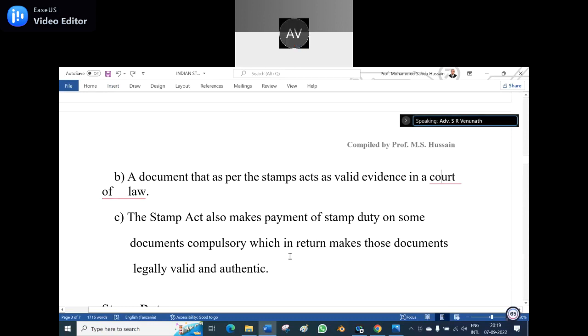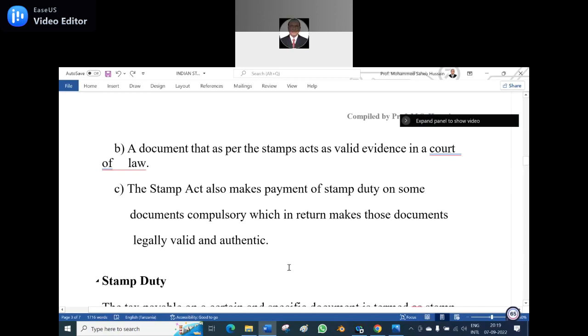Or you can voluntarily go and pay, because every year the government brings amnesty schemes, so you can pay whatever deficit is there. Or else if you pay while selling it, you have to pay the difference plus fine plus everything.